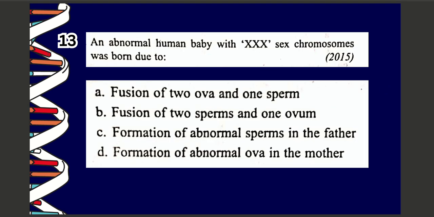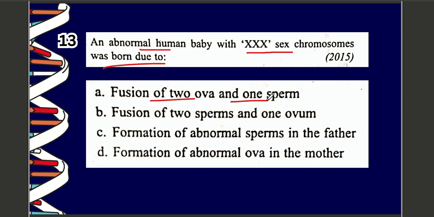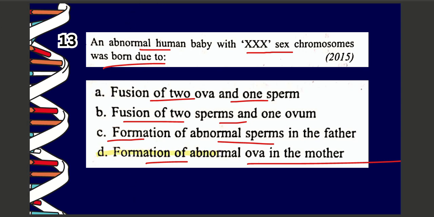Next question. Question number 13. An abnormal human baby with XXX sex chromosomes was born due to A. fusion of two ova and one sperm, B. fusion of two sperm and one ovum, C. formation of abnormal sperm in the father, D. formation of abnormal ova in the mother. The correct option is option number D, which is formation of abnormal ova in the mother.